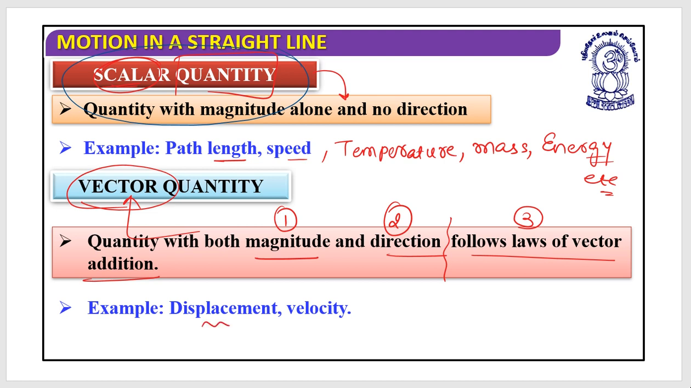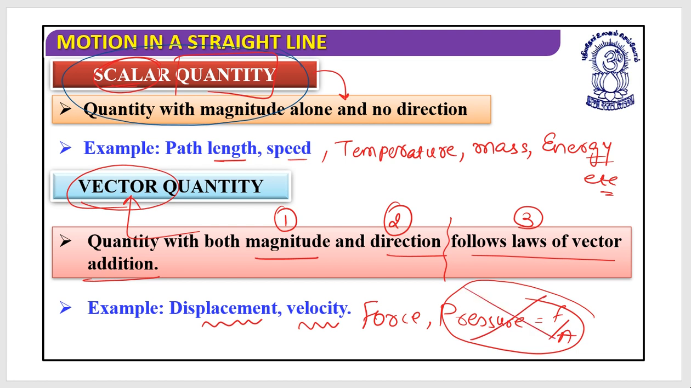The others: displacement, velocity, next force, yes, next pressure. Pressure, no. If you are thinking it's force by area, but this is not a vector, this is a scalar. So do remember that if force is a vector, it doesn't mean that pressure would always be a vector. You cannot think like this. Got it? Okay. Next vector quantity, acceleration. Yes, you are correct. Acceleration comes into the category of vector quantity.